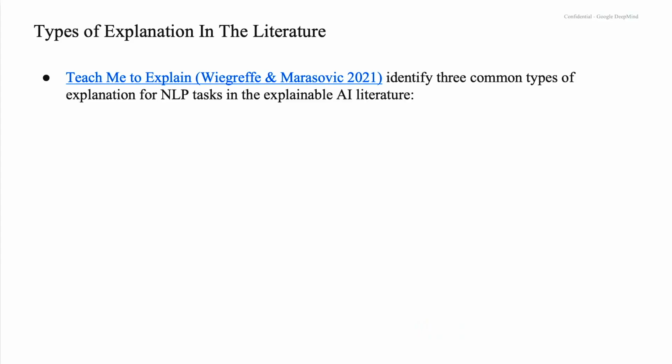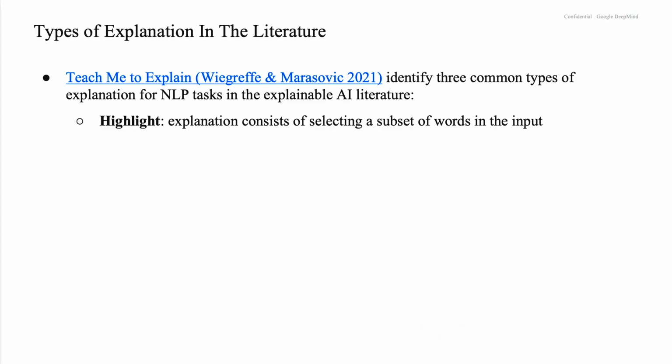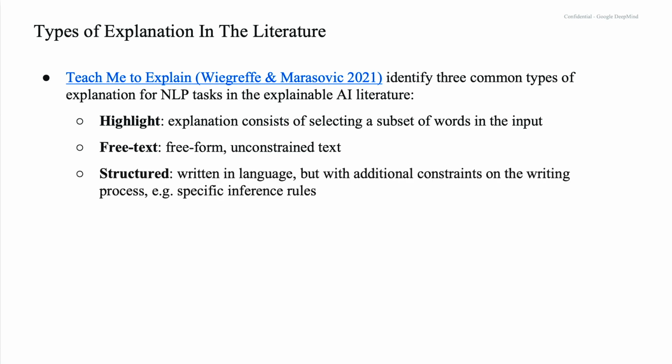There are also these different types of explanations. So in this lit review, they talk about 3 common types of explanations we see in explainable AI. They're highlight-based explanations, consisting of selecting a subset of the words in the input. Free text, where you can just say anything as a language model might. And then structured, which are written in language, but with some additional constraints on the writing process.